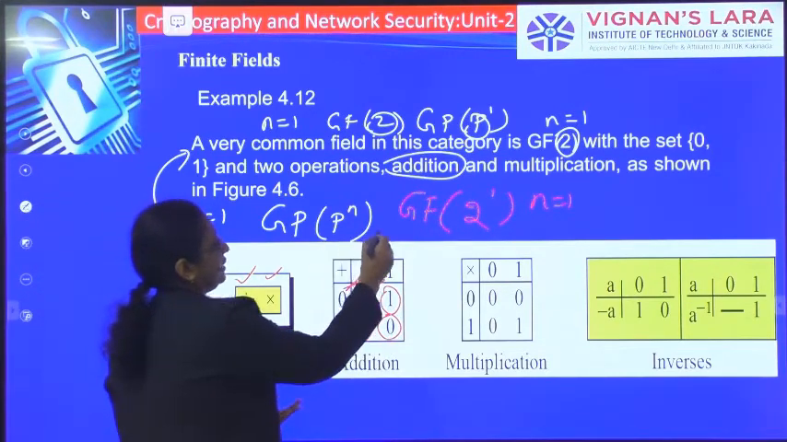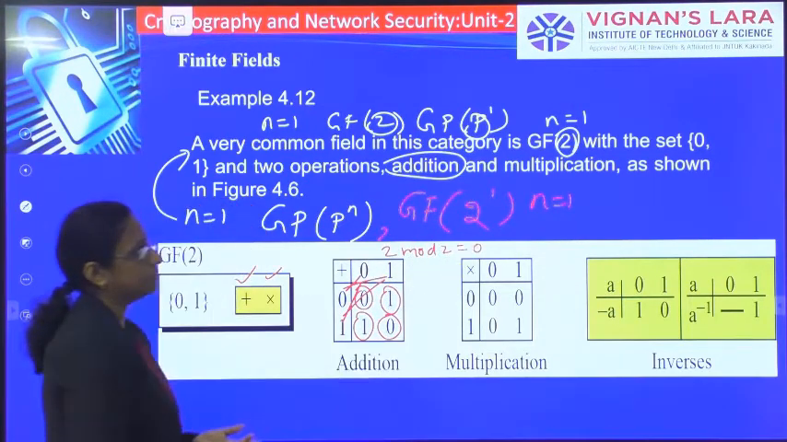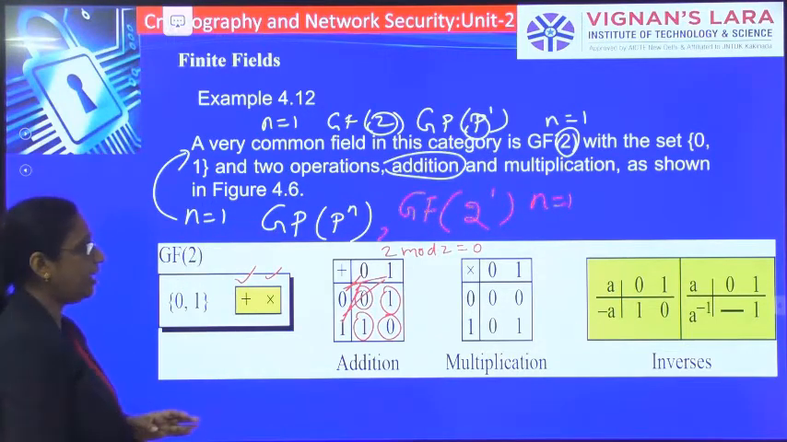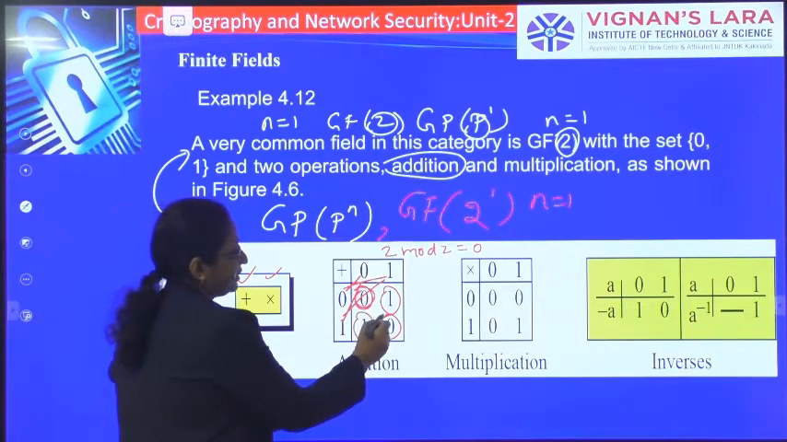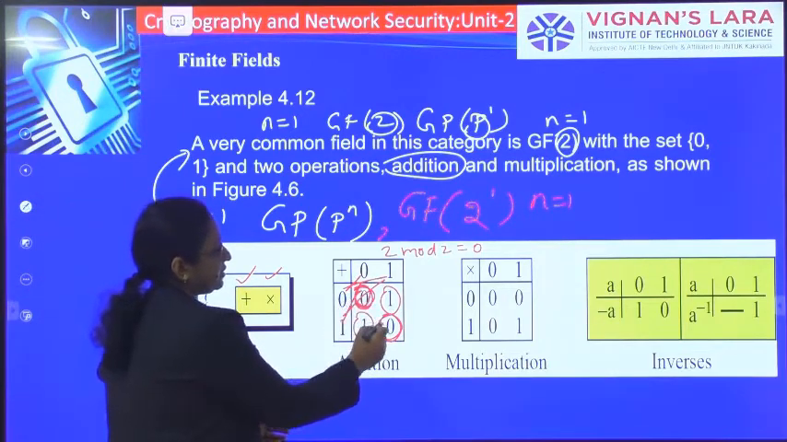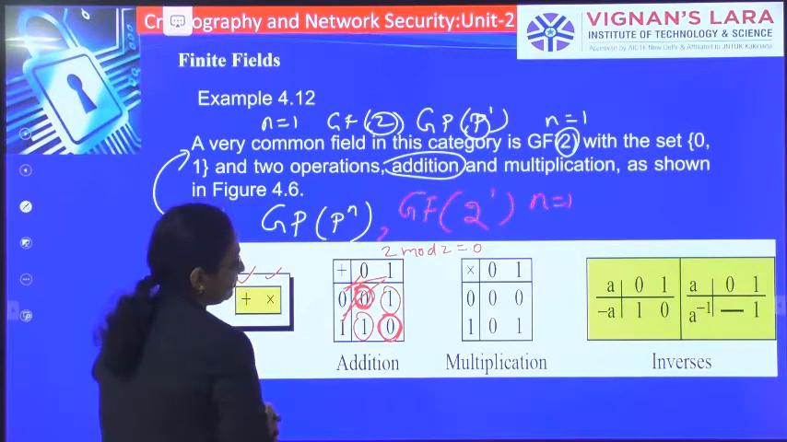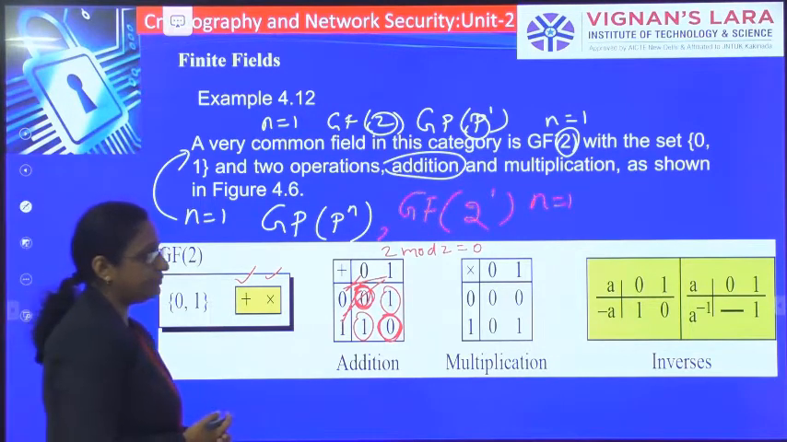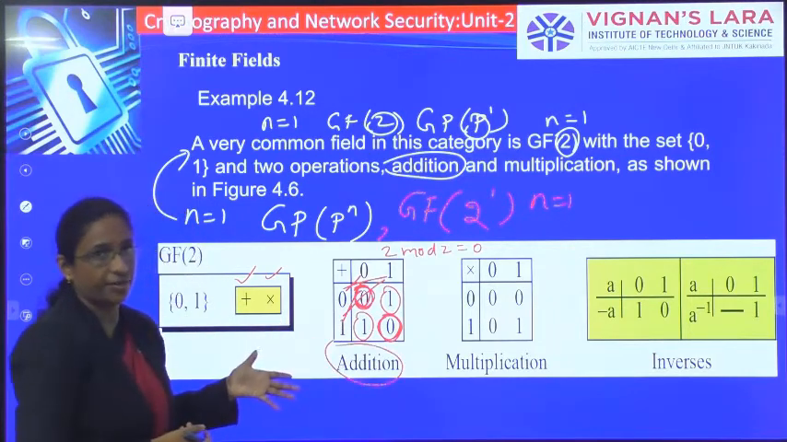Okay, 1 plus 1, in the sense 2, 2 mod 2, again is equal to 0. Okay, Galois field with respect to 2, in the sense mod 2. So again you are getting a 0. That means that here there exists an identity element. These zeros represent that there exists an identity element, and similarly it shows that there exists an inverse also. So there is an inverse and identity element, and this addition is satisfying all the 5 properties.